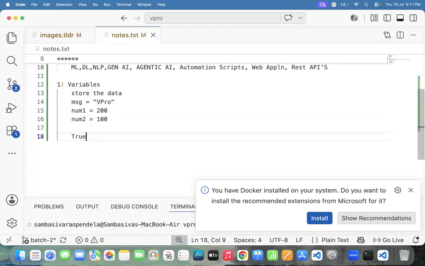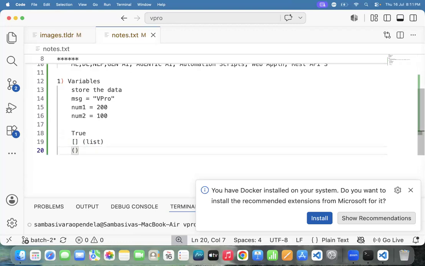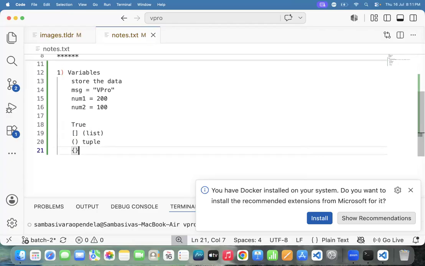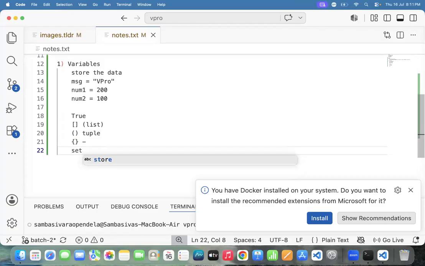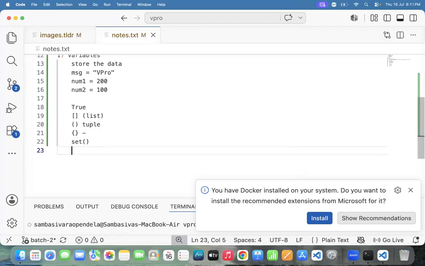Next one. Pavani, say this one. And another thing. Is it an array? Yes or not? Yes, we can call the array here, or we can call it a list. Team, is it a tuple? Yes, this one we can call the tuple. Is it a dictionary? Yes, this one we can call the dictionary. Is it a set? This one we can call the set. Is it a none? This one we can call none.